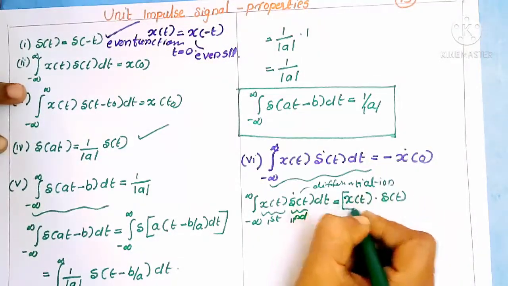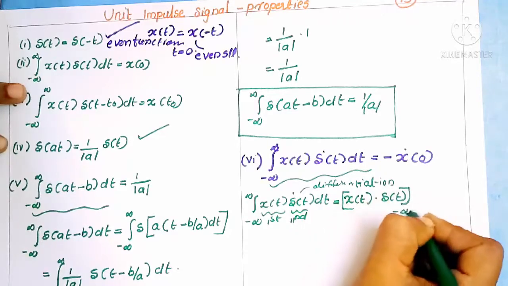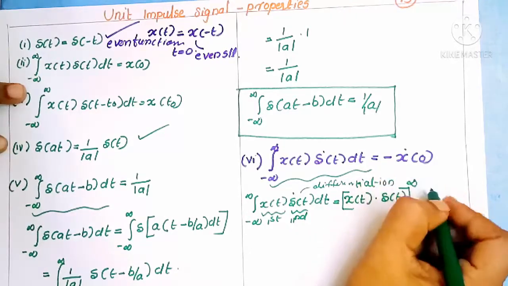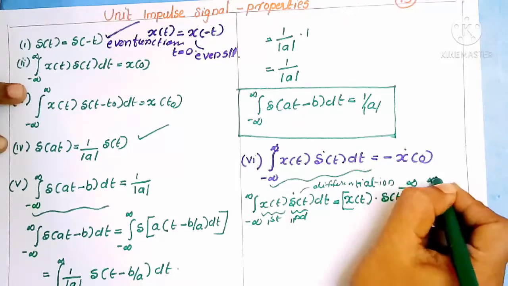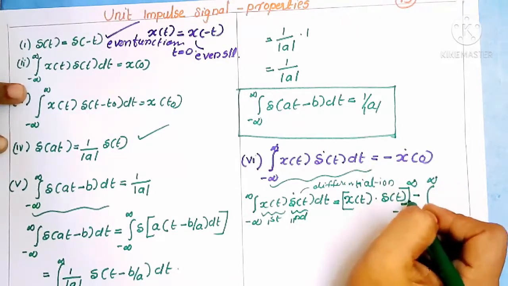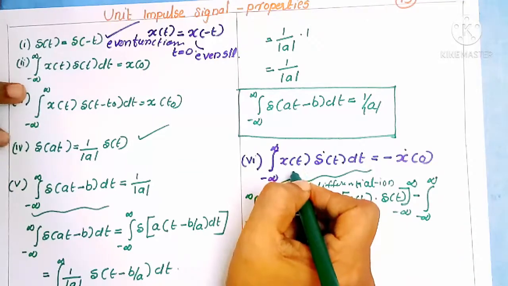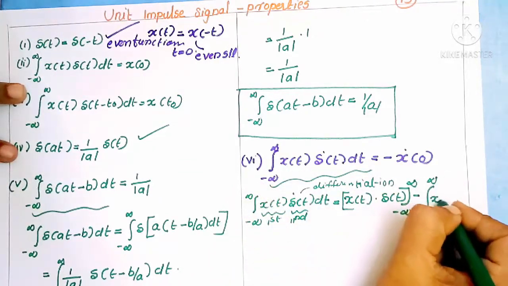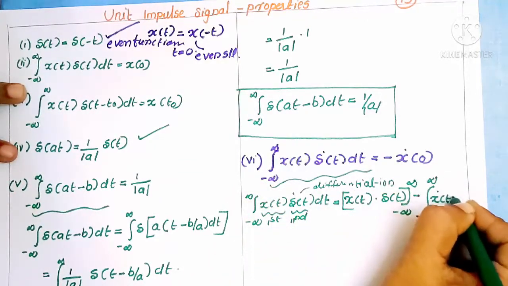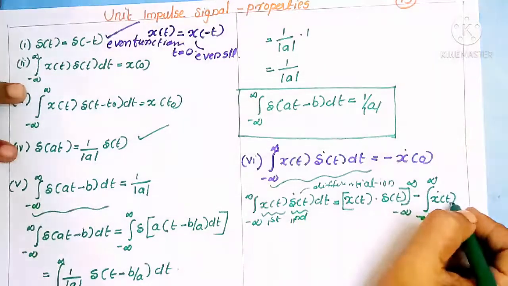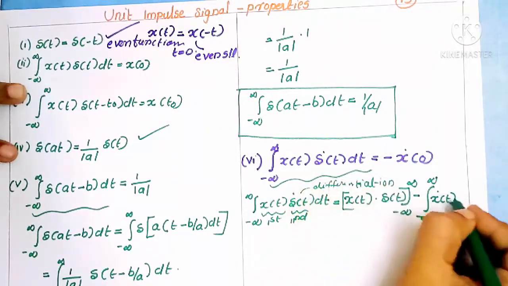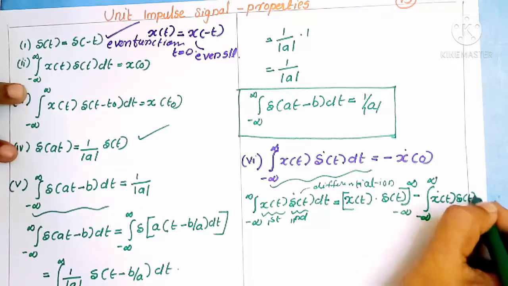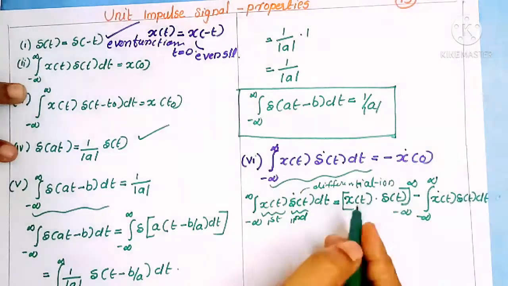Then we apply the limit minus infinity to infinity, then minus integral of minus infinity to infinity, derivative of the first function. What is the first function? X of t. The derivative can be written as x dot of t into integral of the second function. What is the integral value of del dot of t? It can be written as del of t into dt.